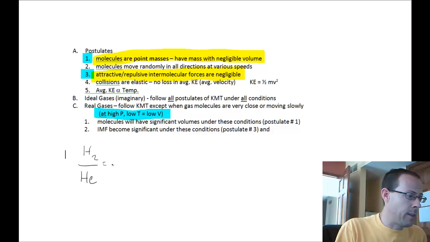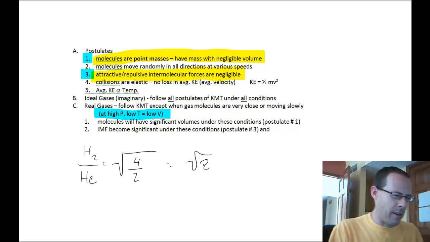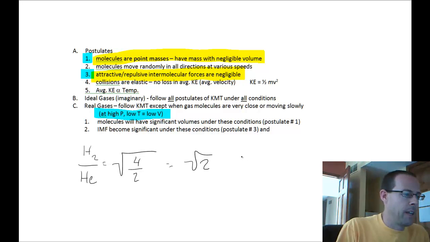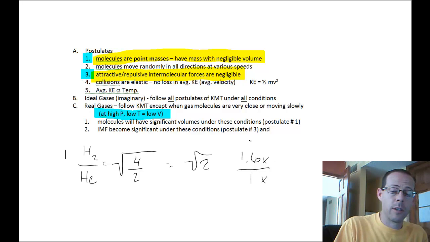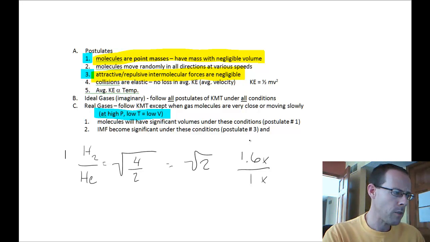It is inversely related, but it's an inverse square root. So we're going to do the molar mass of helium, which is about 4, over the molar mass of hydrogen, which is about 2. So hydrogen is, I don't know what the square root of 2 is, 1.4 something, whatever that is. So it's 1.4 times faster than helium. So helium is just going to be 1 time for every 1.4. So it doesn't tell us their speed, but it tells us a ratio of their speeds at a given temperature. We can always use the root mean square to calculate actual speed of a gas at a given temperature.